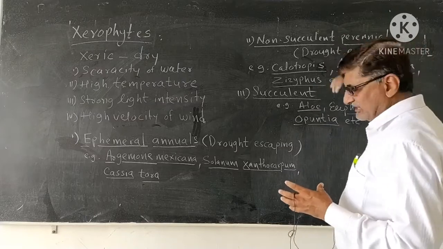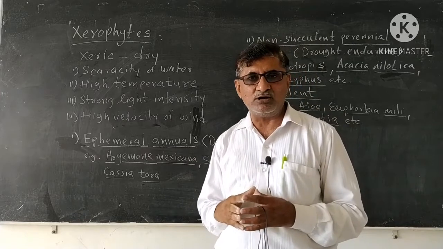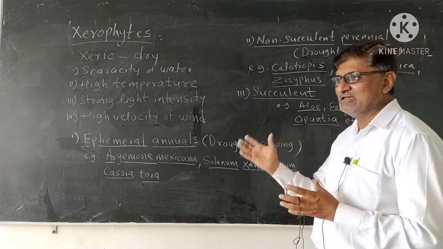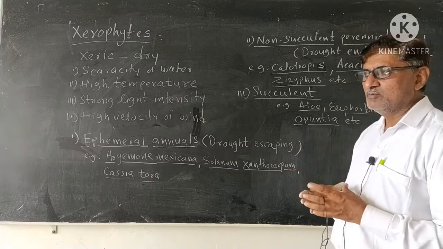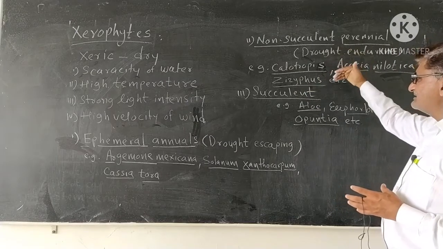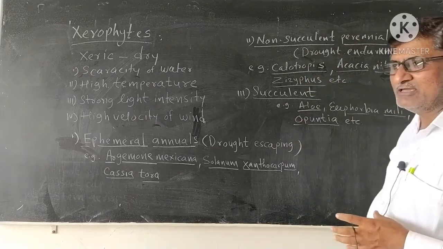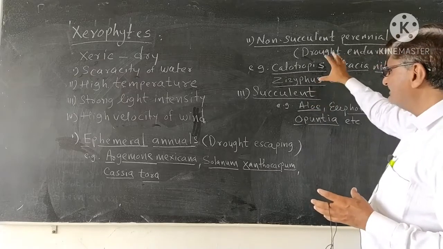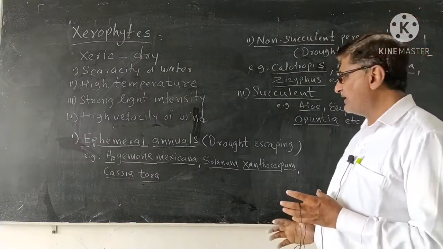They are called drought enduring because they have to face the drought or dry period. They are perennial, meaning they live for many years, not completing their life cycle in just 4 months. For example, Calotropis can survive for many years even in the dry period. Acacia nilotica and Ziziphus are some examples of the non-succulent kind of xerophytes.